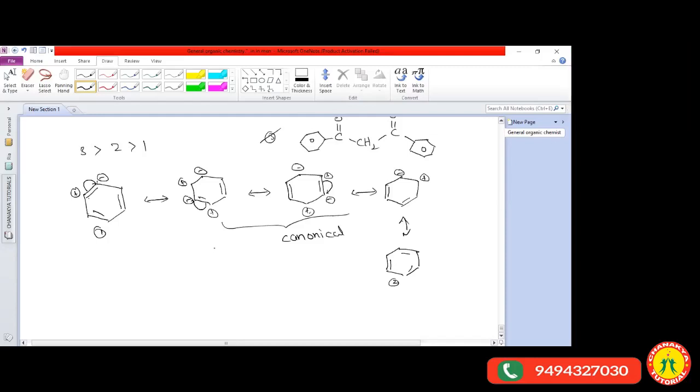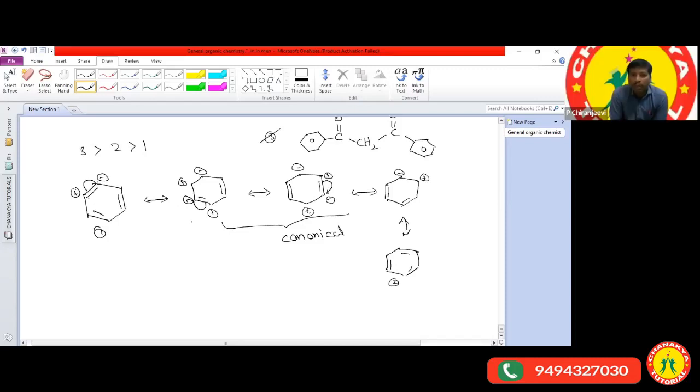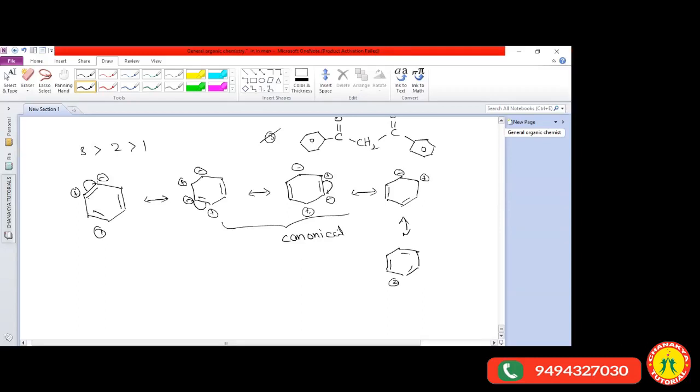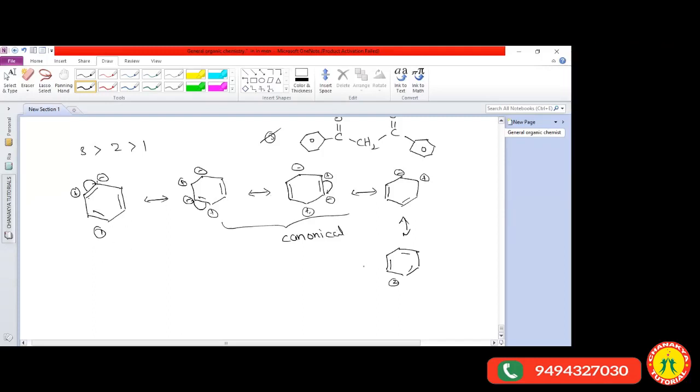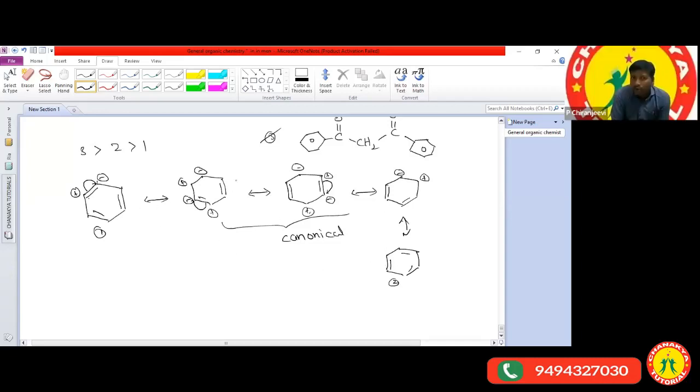So can you repeat again? Your voice was breaking. When benzene undergoes resonance, what is the total number of resonance structures formed? So there are two, or 5? Two, because there are only alternate bonds. Total we will get 5, ma.